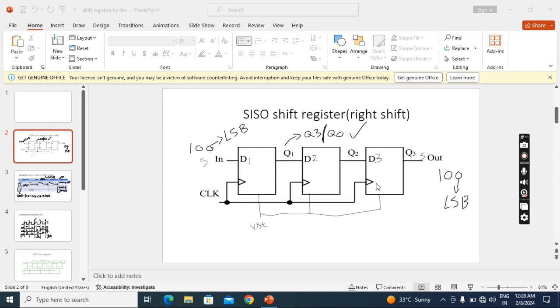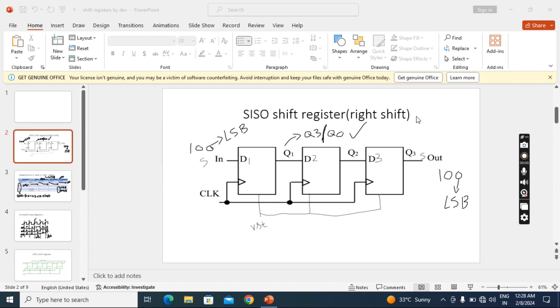We have to take only D flip-flops, because in registers we just need to shift the data, move the data, and whatever data we give at the input, the same data should come out. So only D flip-flop is suitable, because that will give the same data.